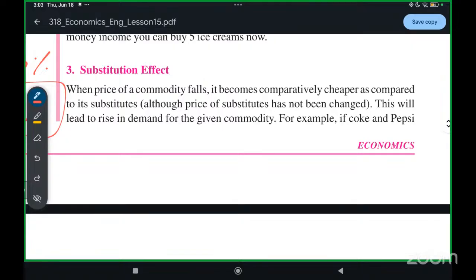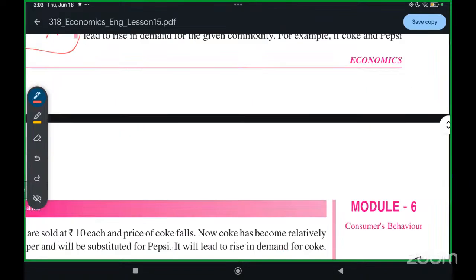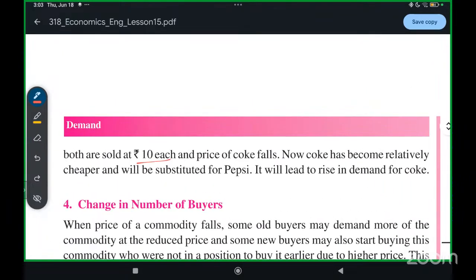These are substitute goods. Now, if Coke and Pepsi are both sold at rupees 10 each, but Coke becomes cheaper, Coke's price falls to rupees 5, so what will you buy, Coke or Pepsi? Coke, right? We'll buy what is cheaper.